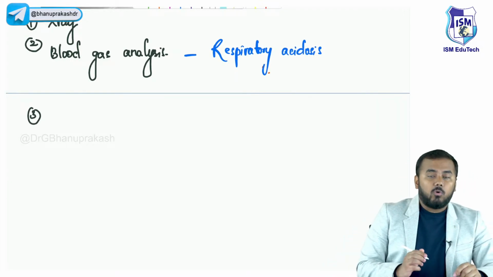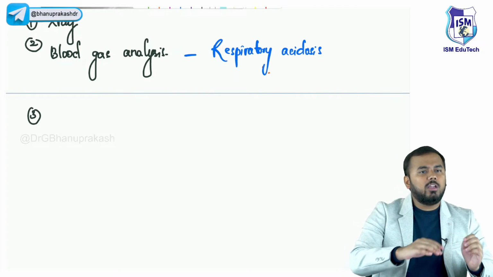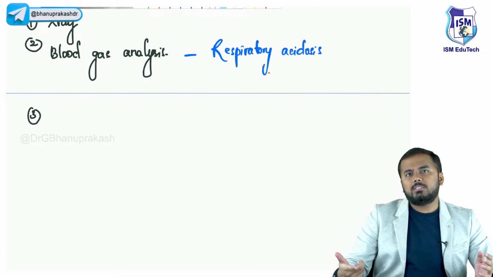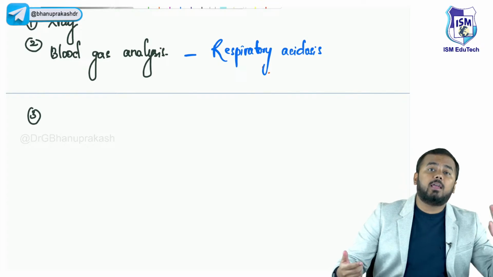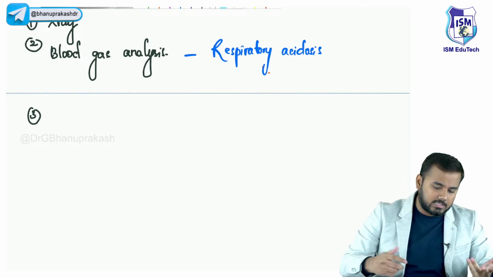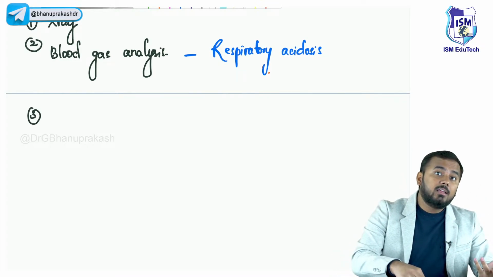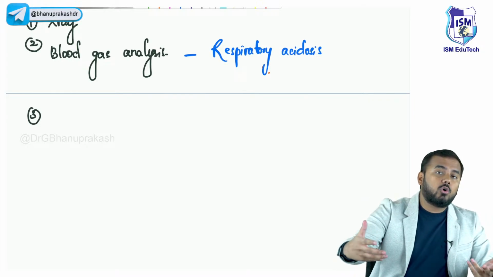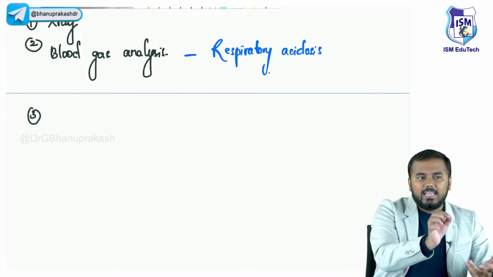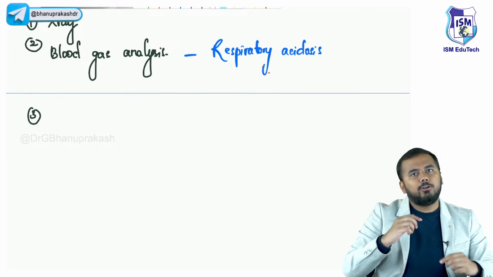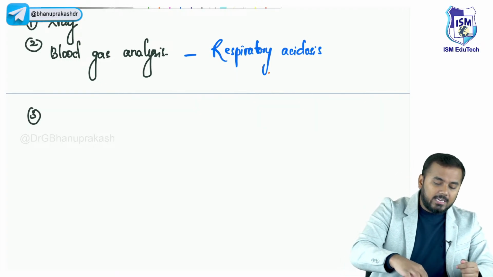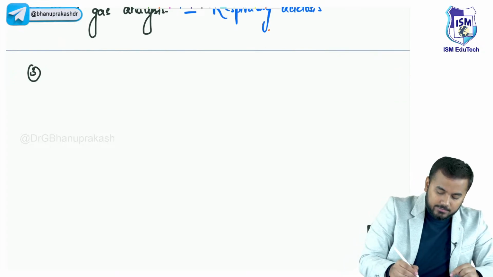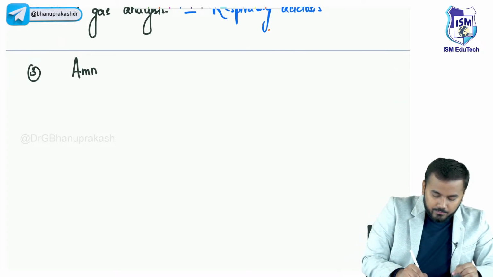Third important thing. Sir, only after delivery will we get to know that the baby is under respiratory distress, or before the delivery? I mean, can we get to know prenatally also? Yes. How do you know prenatally that the baby is at risk of respiratory distress syndrome? By taking a little bit of amniotic fluid and doing some tests. That is called amniocentesis. I will tell you what that is.